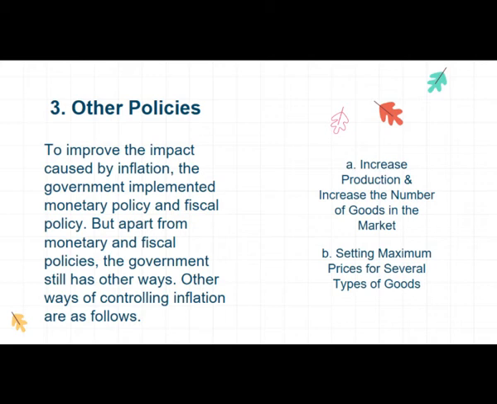B. Setting maximum prices for several types of goods. This price fixing will control the existing prices so that inflation can be controlled. But the determination must be realistic. If the determination is not realistic, it could result in a black market.